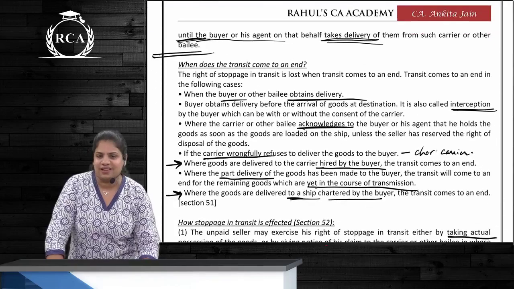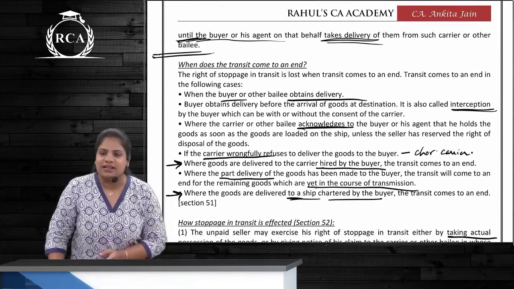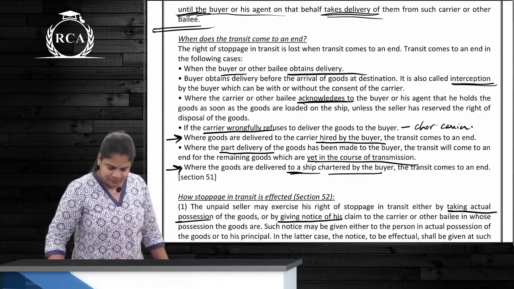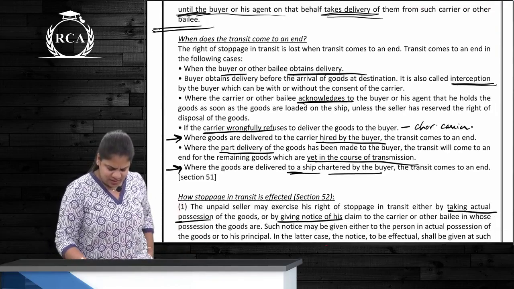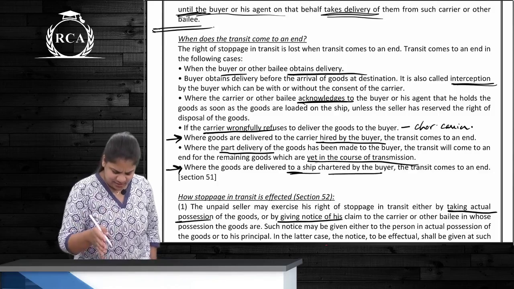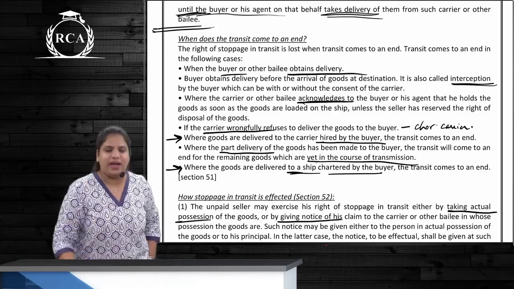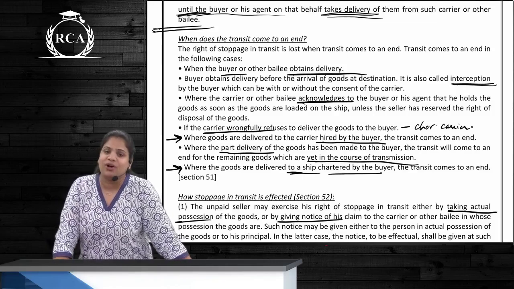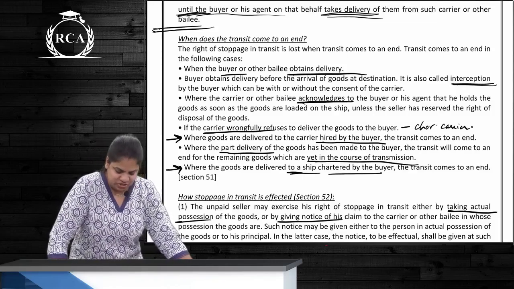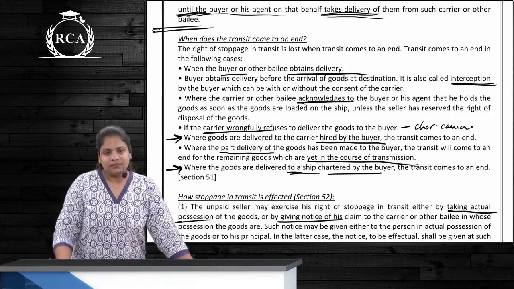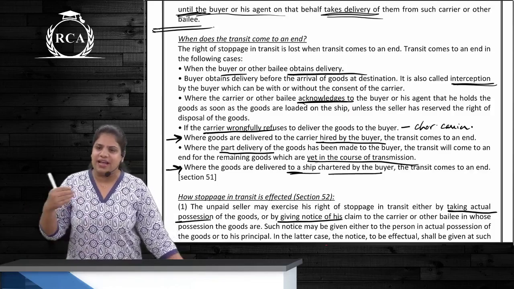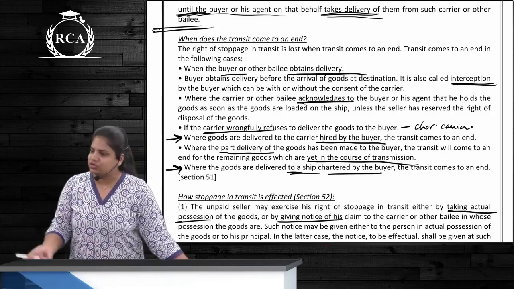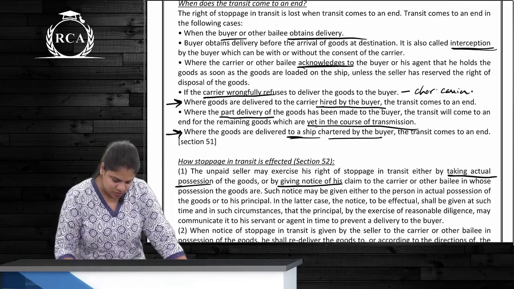Now these are the cases where we treat the transit as having come to an end. Did we remember something of a different type? Yes. What was it? Okay, 4 are in line. First case is where the buyer obtains delivery. Second is interception by the buyer. Third case, the carrier is acknowledging that now he is holding the goods for the buyer. That means goods to the carrier is goods to the buyer. Correct? Next case is what?